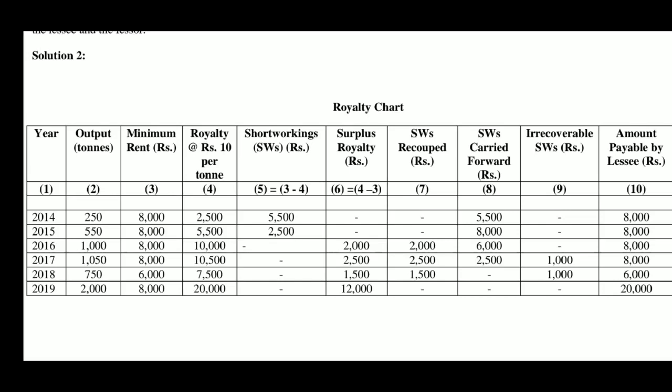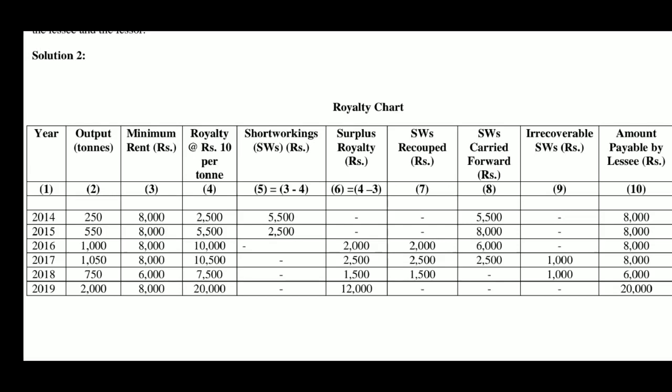So, minimum rent is more by 5,500, that is the short workings. In the second year 2015, again minimum rent is 8,000, but royalty is 5,500. So, short workings will be 2,500. It is given in the column above. Column number 5 is equal to 3 minus 4, in the sense information in column number 3 minus information in column number 4. Naturally, we will get short workings.